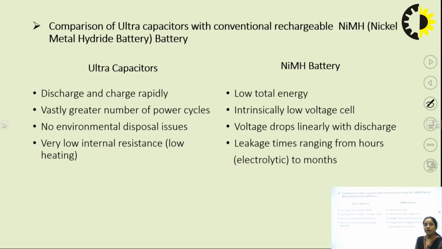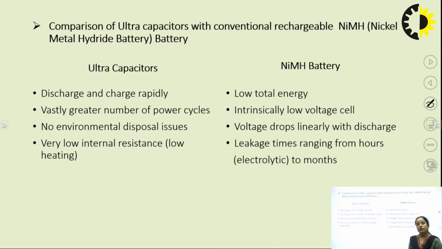If we compare the ultra capacitor and the conventional rechargeable battery that was used previously for energy storage, I have taken here the rechargeable battery example, like the nickel metal hydride battery, because that was the rechargeable kind of battery. Now, ultra capacitors have a very fast charge and discharge rate. If we see this comparison table, ultra capacitors can be charged and discharged at a rapid rate.